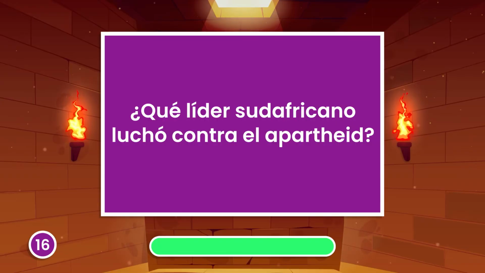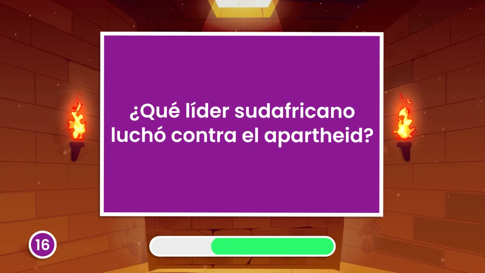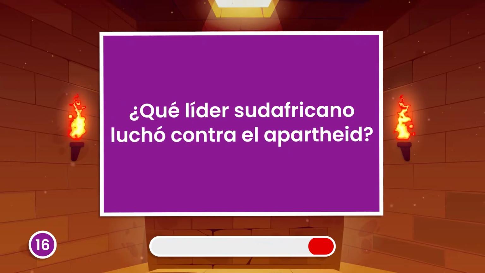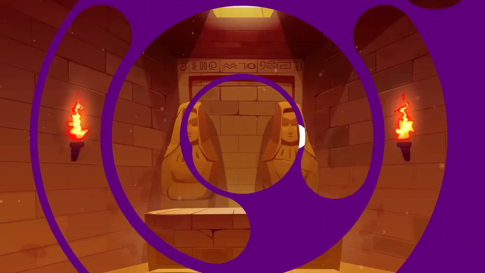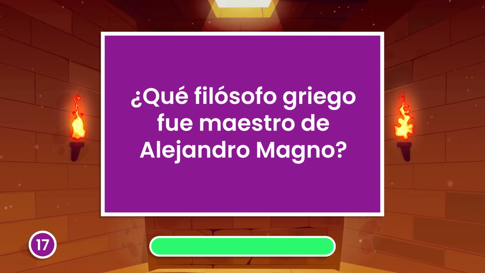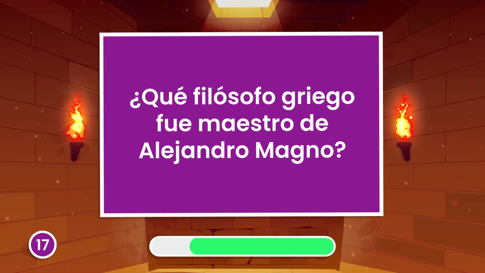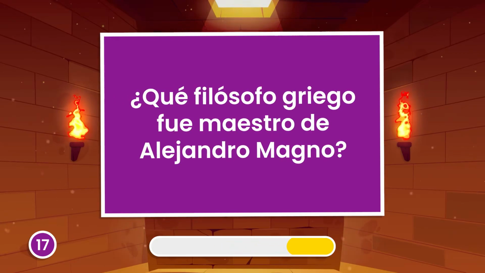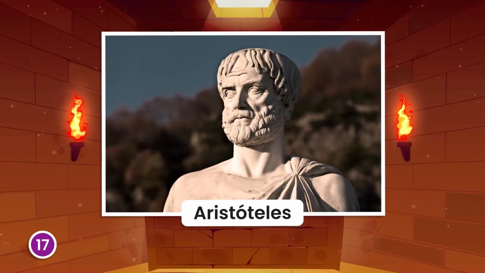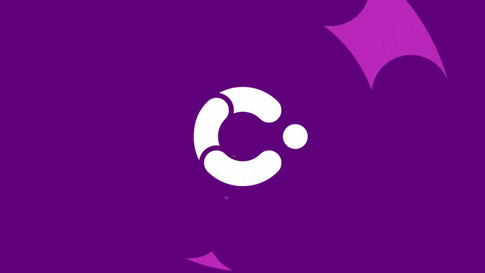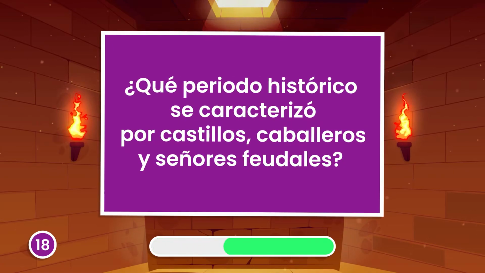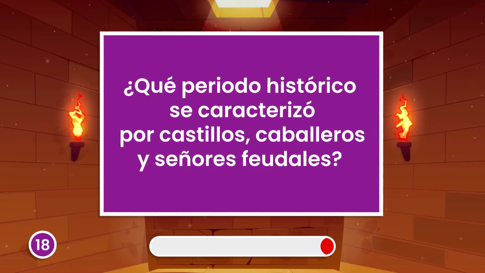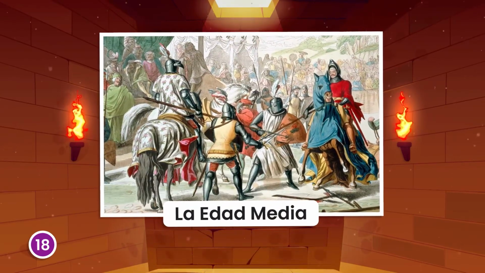Which South African leader fought against apartheid? Nelson Mandela. Which Greek philosopher was the teacher of Alexander the Great? Aristotle. Which historical period was characterized by castles, knights, and feudal lords? The Middle Ages.